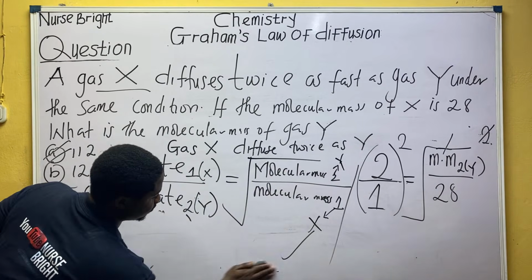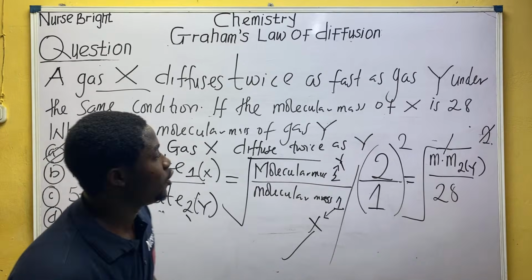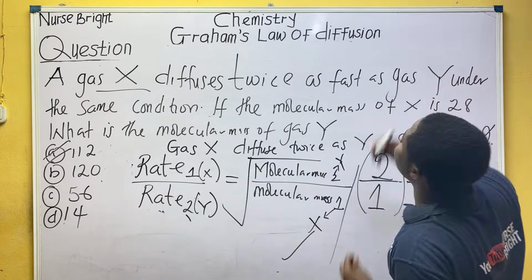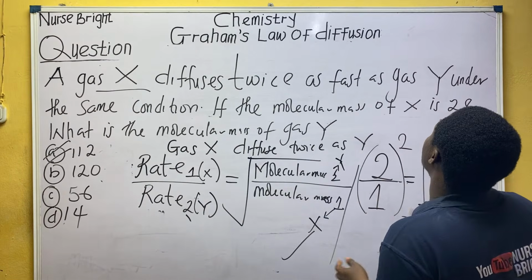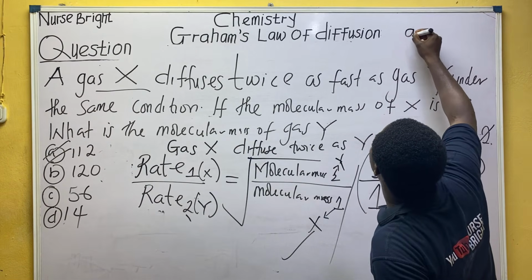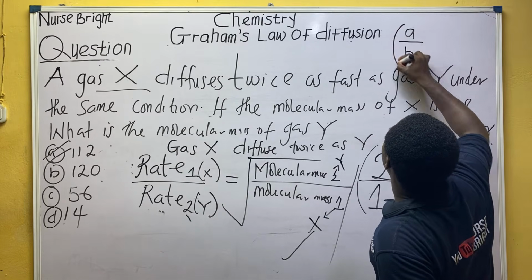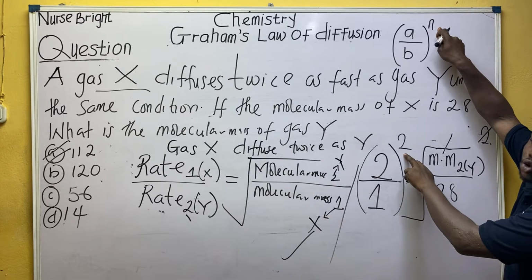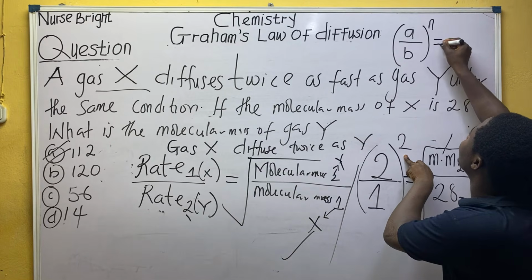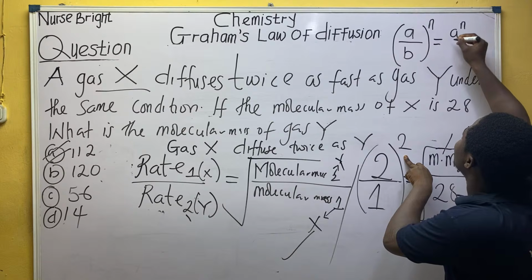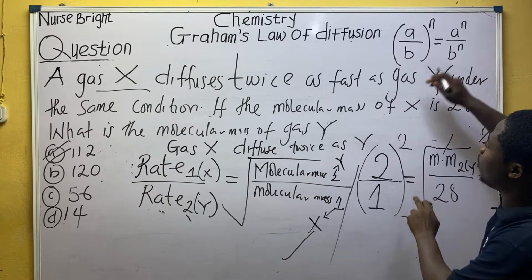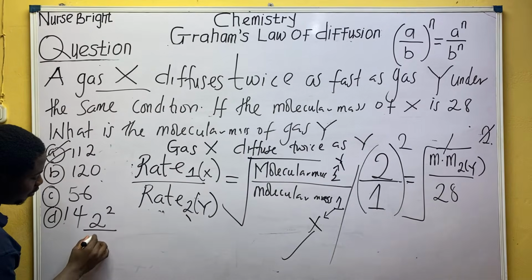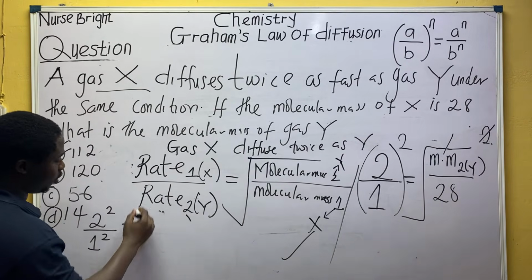Everybody listen. In mathematics, let's say you have a over b. This is a law in indices. The result raised to the power n, and the power here is 2. So what we have is a to the n over b to the n. Do you understand what we have here? So automatically it is going to be 2 raised to 2 over 1 raised to 2.